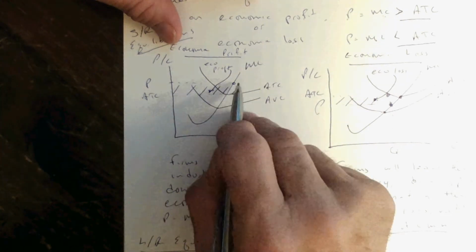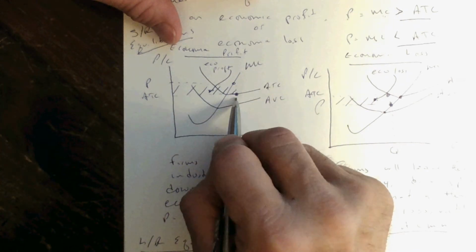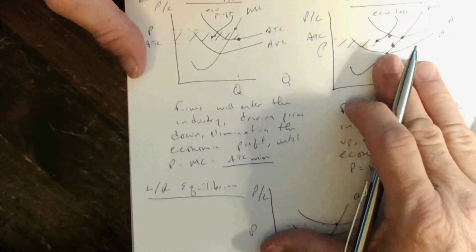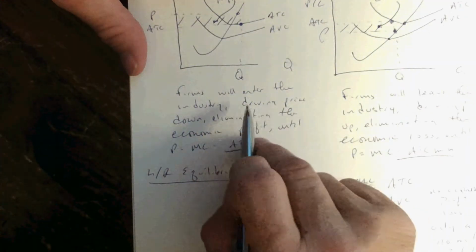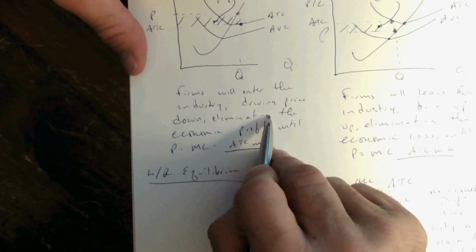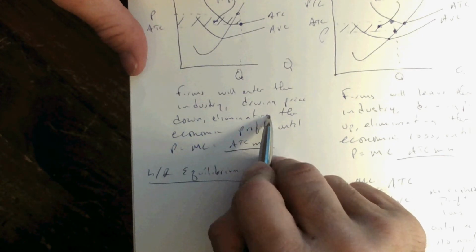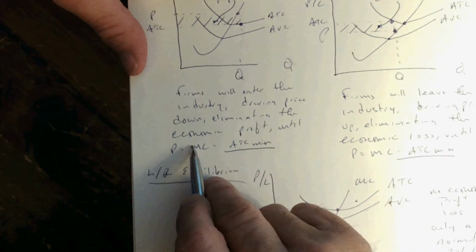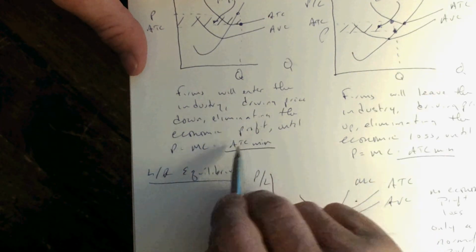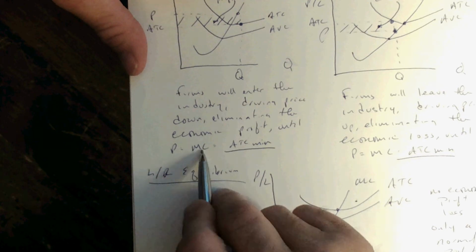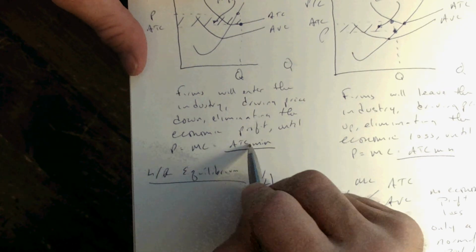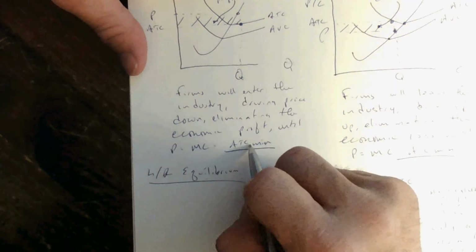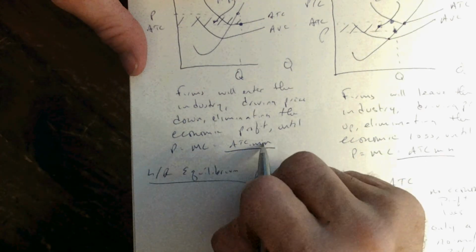This shaded area is your economic profit because your price is greater than your average total cost. Firms will enter the industry as a result, driving prices down. The supply curve will shift to the right. Price will go down, quantity will go up. The economic profit will be eliminated. This will continue until price equals marginal cost equals average total cost minimum. There will be no economic profit or economic loss because price equals average total cost minimum.